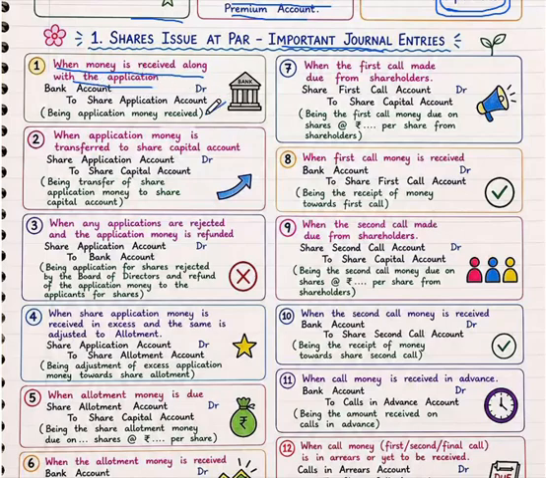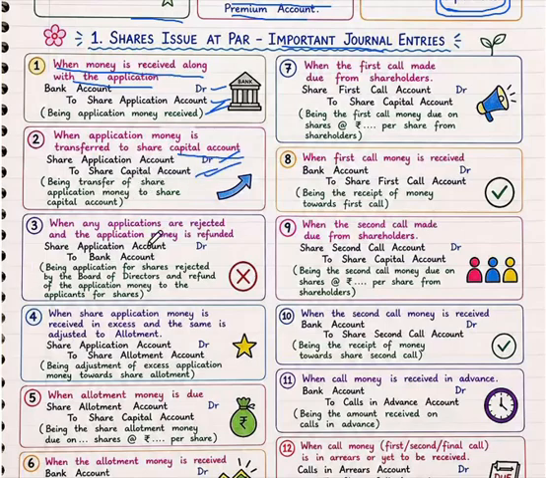Bank account debit to share application account. Here, cash is coming through the bank and the share application account should be credited. And the second entry is when application money is transferred to share capital account. The application money which the company received should be transferred to share capital account. So the entry is share application account debit to share capital account.